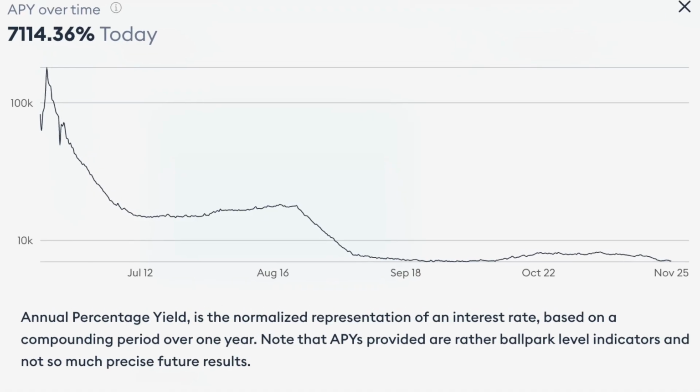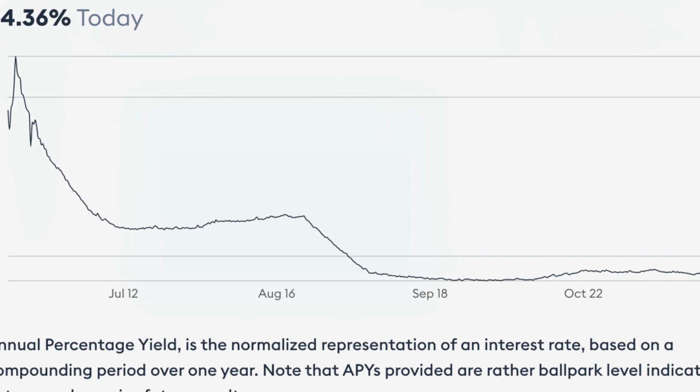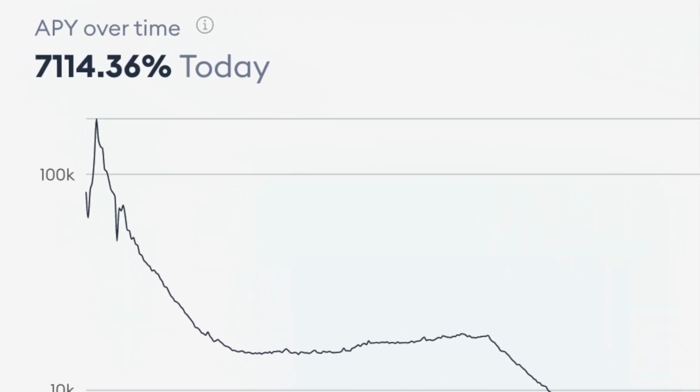But if you look at the history of the APY, the historical graph of APY of OHM, you will see that it also started very high and at some point it went above 100,000%. And the APY usually depends on the price of the token. So when the price of the token goes up, the APY goes down, and vice versa. So now, as the project gets older and older, the APY goes down, and in the future it will most probably keep on going down as well. So the APY definitely shouldn't be the only reason of why someone decides to invest into this certain project.